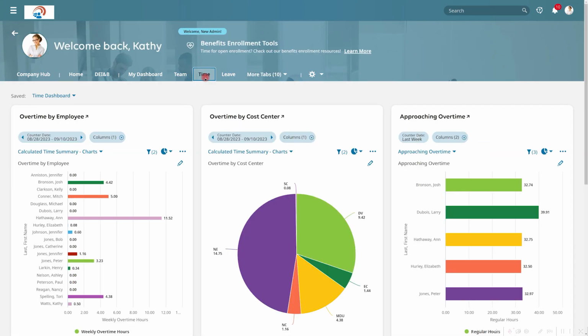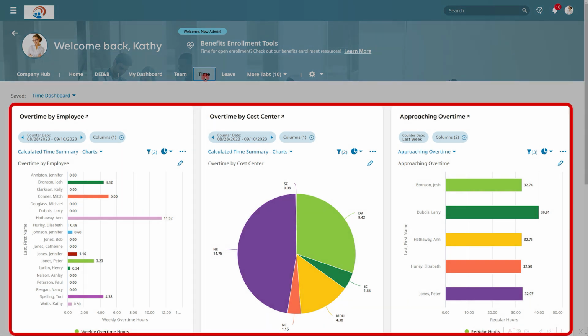Now, within the People Analytics tool, you are able to take a deeper dive into your reporting in a new way. On the time dashboard, we are displaying metrics to help with understanding labor and overtime costs, but you can take a deeper dive into these analytics using our guided analysis tool.